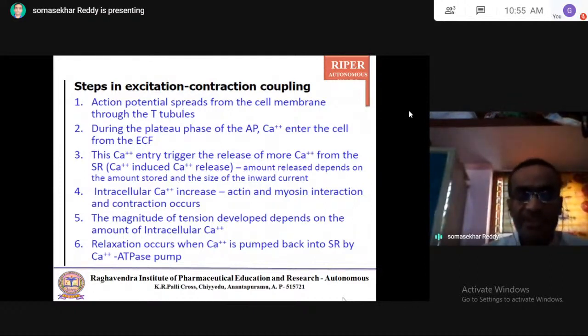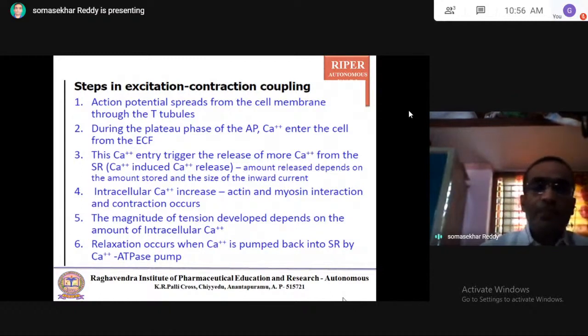The increased intracellular calcium increases actin myosin interaction and makes the contraction occur. The magnitude of tension developed depends on the amount of intracellular calcium.